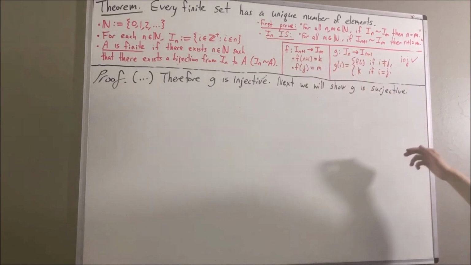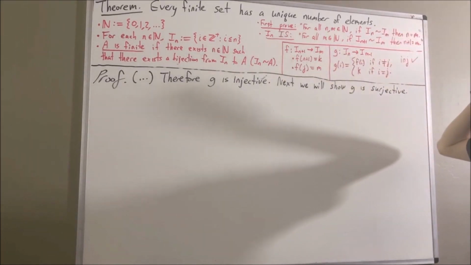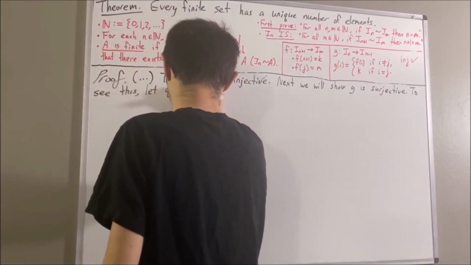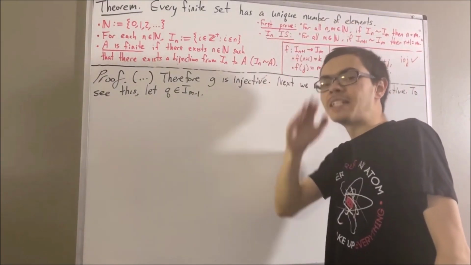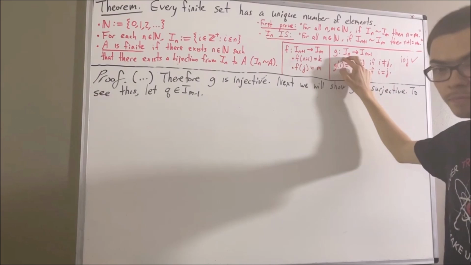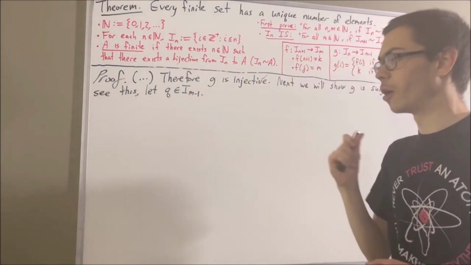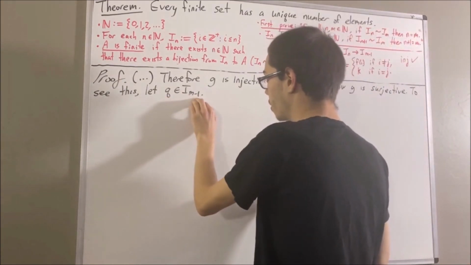So we're trying to prove a statement about every element in I_{m-1}, so give me an arbitrary element of I_{m-1}. I'll call it q. The whole goal is to show that there is an element t in I_n such that g of t is equal to q.